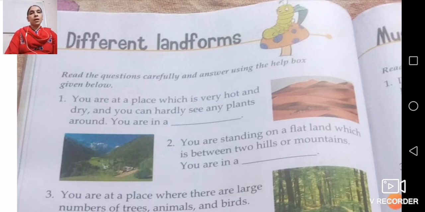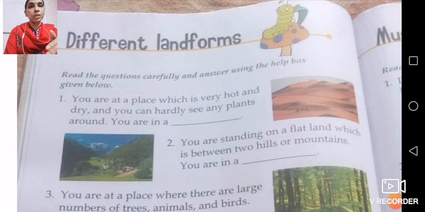See, our country India, or if we observe different countries, they are made up of different kinds of landforms. In one country, you will find different kinds of landforms. Like in one place you will find plain land, but on the other side you will find a mountain area or a hilly area.